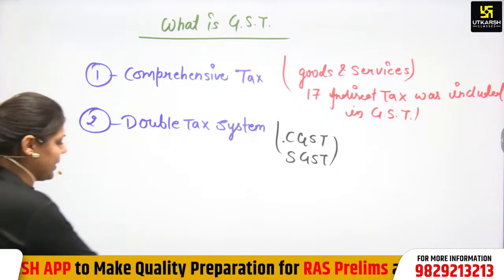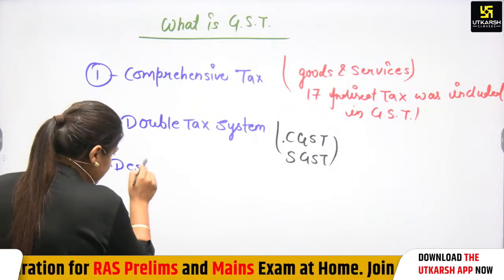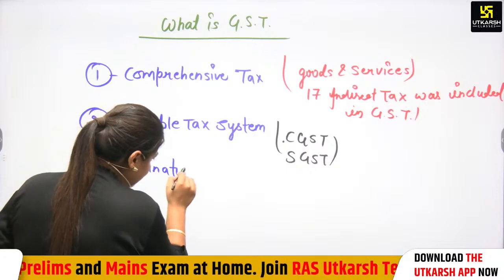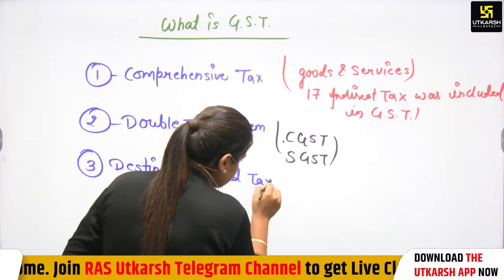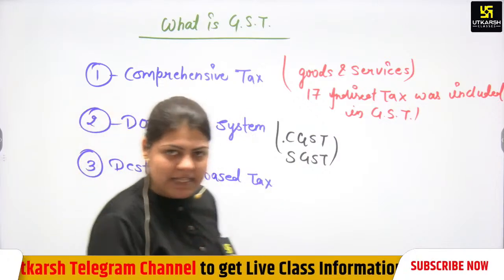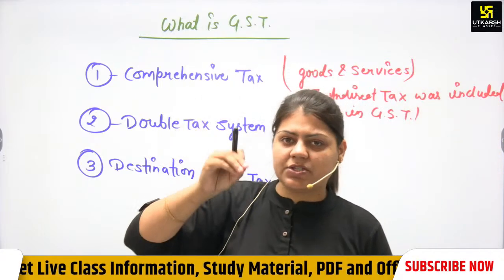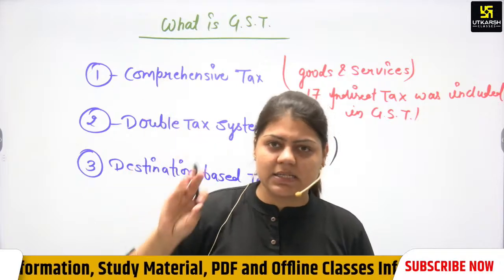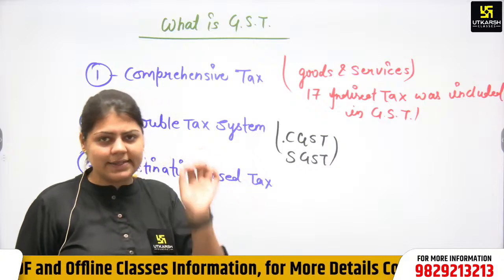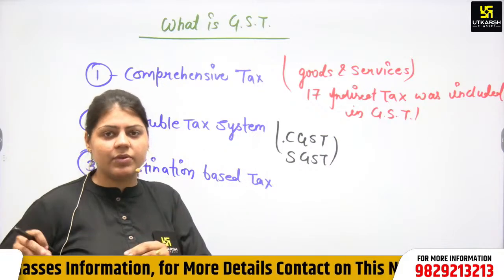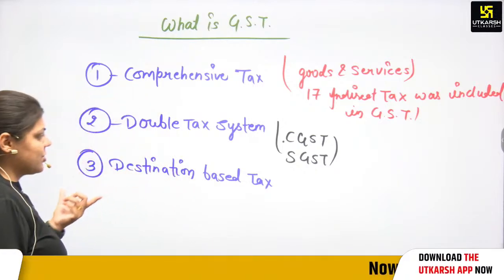Is that clear? Okay. The third point is that it is a destination based tax. Why destination based tax? Because the input tax credit is transferred to the destination, the state where the product has finally reached. So the input tax credit will be given by the central government to the state at which the product has finally reached. So it is called a destination based tax.